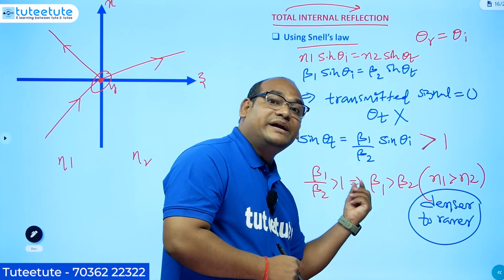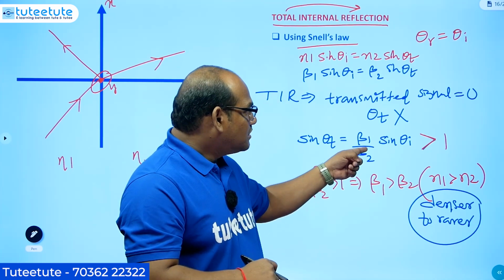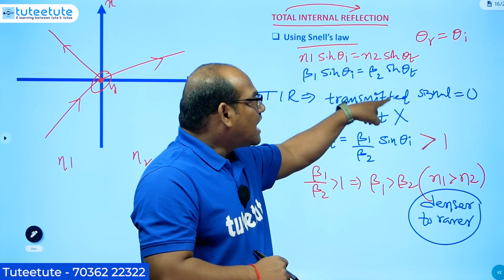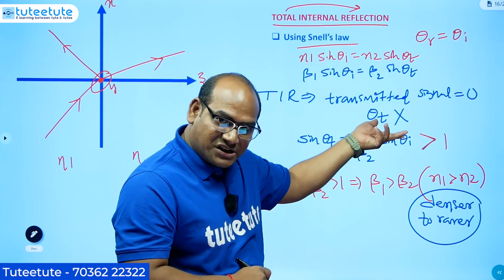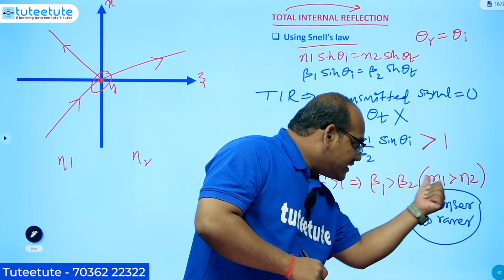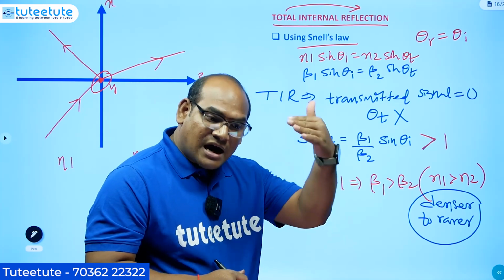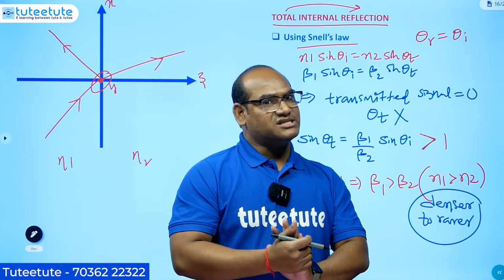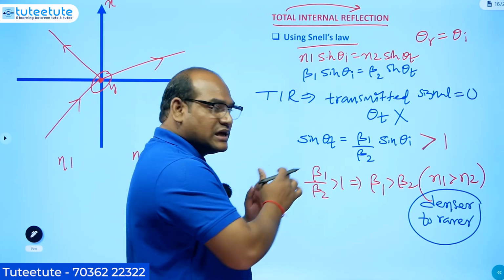It is indicating that medium 1 must be the denser medium and medium 2 must be the rarer medium. Then only it is possible. That means for not having the transmitted signal, that means for having total internal reflection, we need to send the wave from the denser medium to the rarer medium. We need to make the electromagnetic wave incident on the boundary between the denser medium and the rarer medium. Then only total internal reflection is possible. That is what we can tell. So this is the thing we can observe related to eta t.